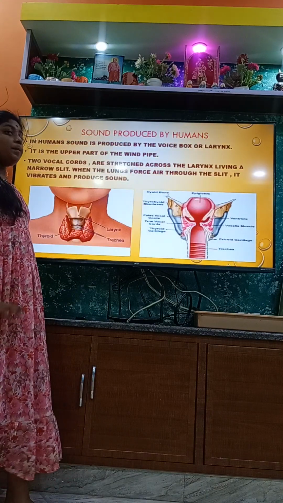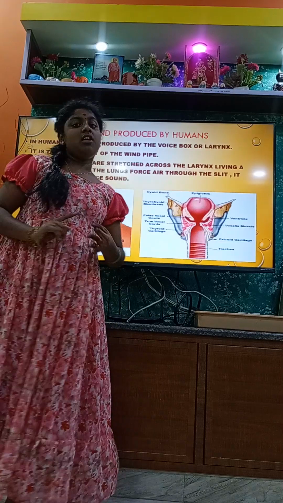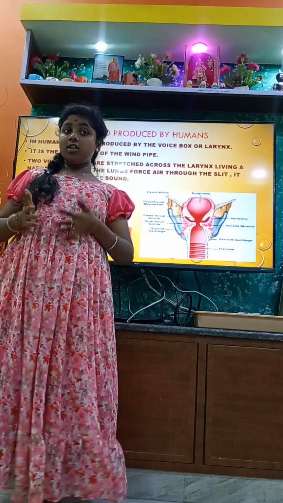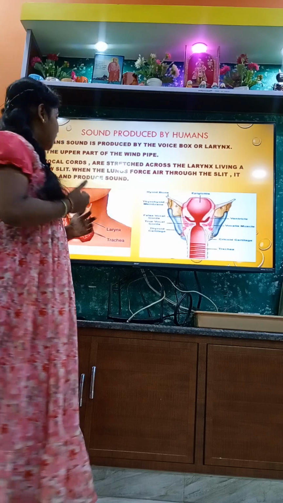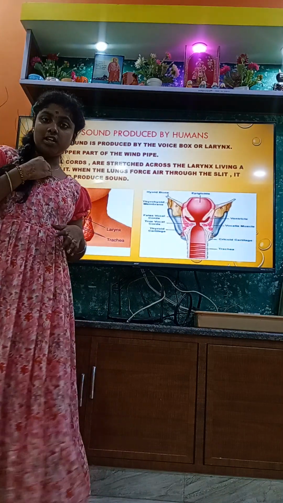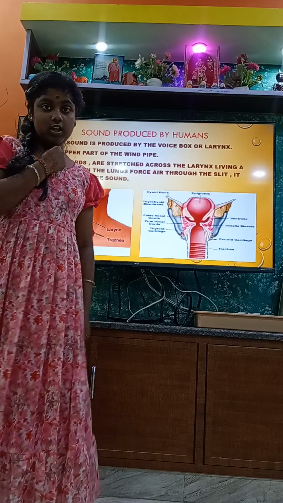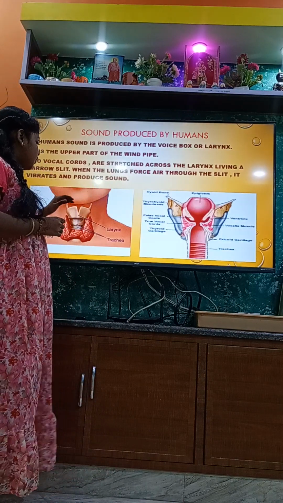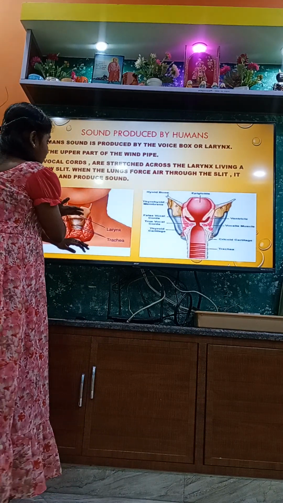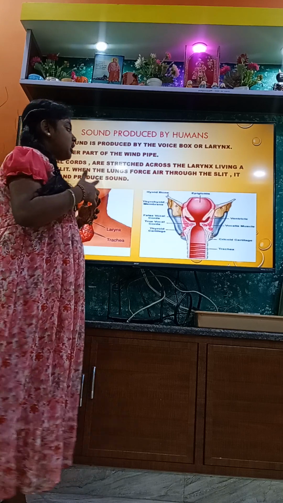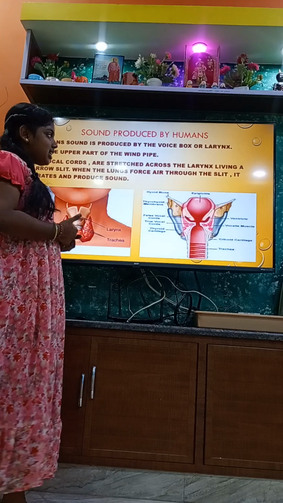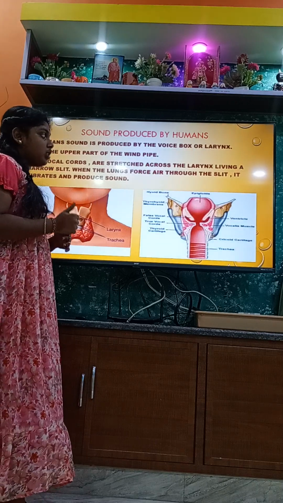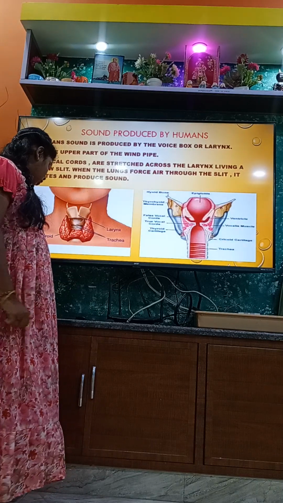Then, sound produced by humans, animals, plants. Plants also produce sound sometimes. In humans, sound is produced by the voice box, another name for which is the larynx. It is the upper part of the windpipe. Two vocal cords are stretched across the larynx, leaving a narrow slit. When the lungs force air through the slit, it vibrates and produces sound.